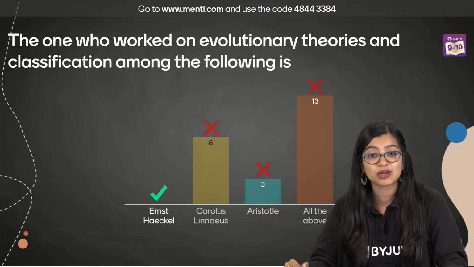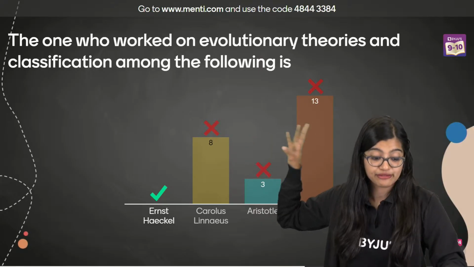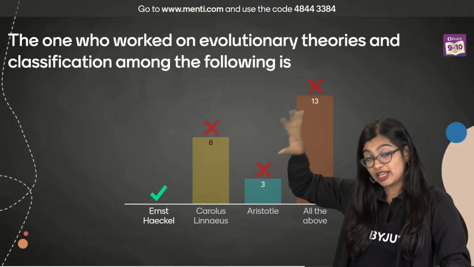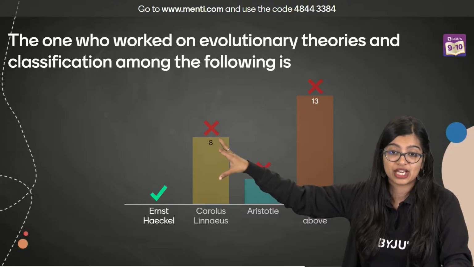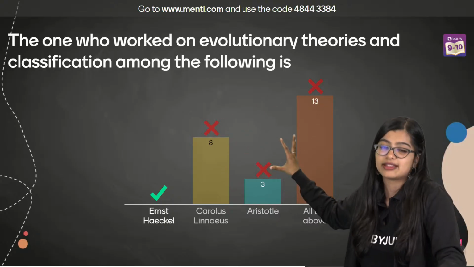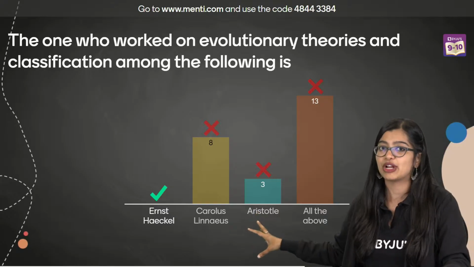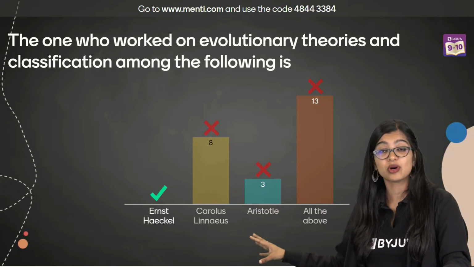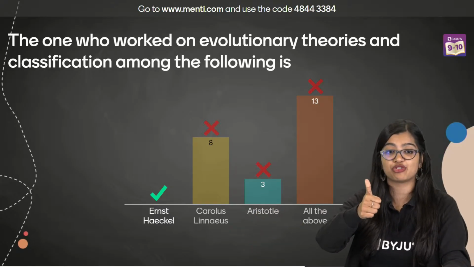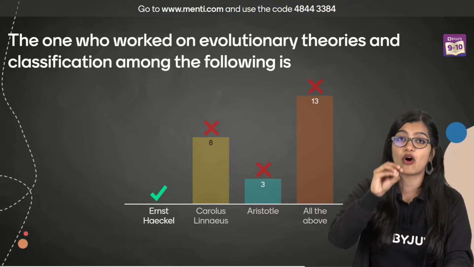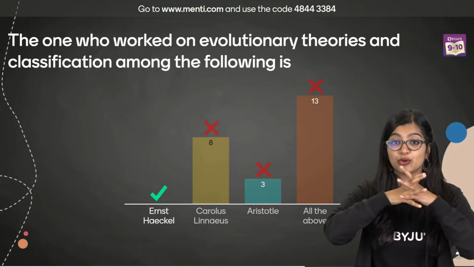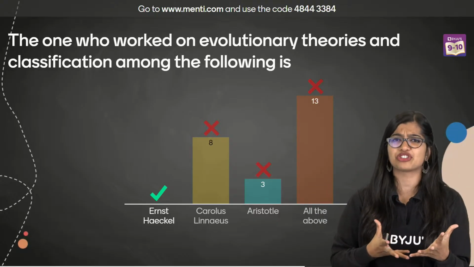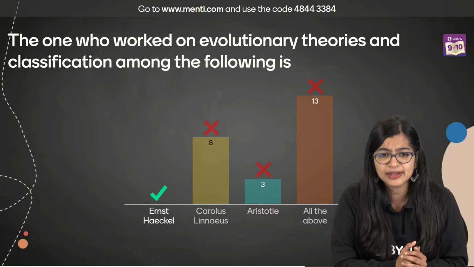But Ernst Haeckel was the one who not only contributed to classification, but he worked on various evolutionary theories. Aristotle, we know, as a philosopher. Linnaeus was mainly involved in ideating and structuring how classification happens, taxonomy, right?